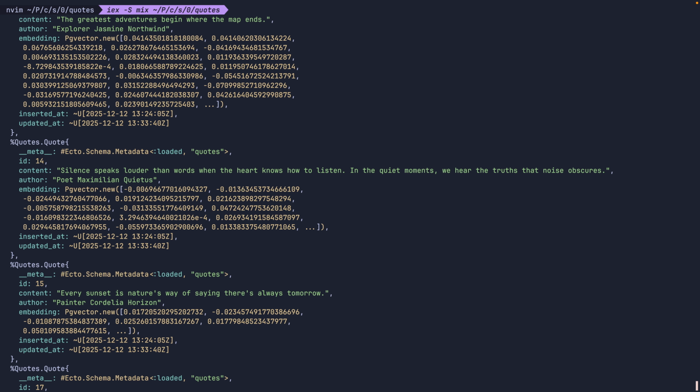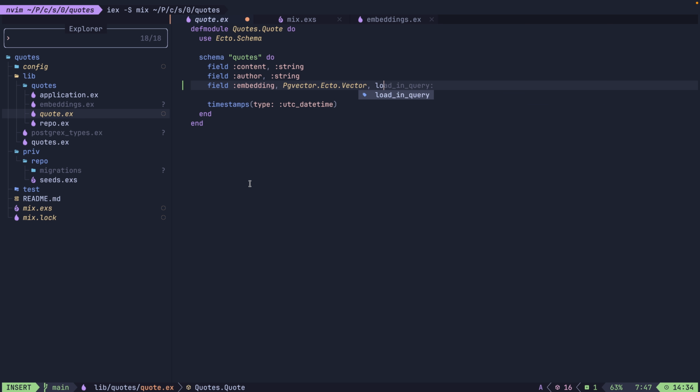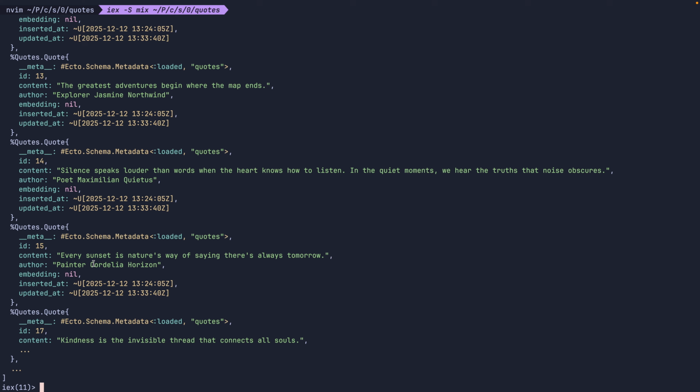But actually, this long vector doesn't need to be returned in each query. We just need them for searching purposes. So one last thing to do is adding this parameter here that tells Ecto not to load this value when querying the database. Let's check it one last time. And yeah, embeddings are now nil in the query results, but actually they are still there in the database.